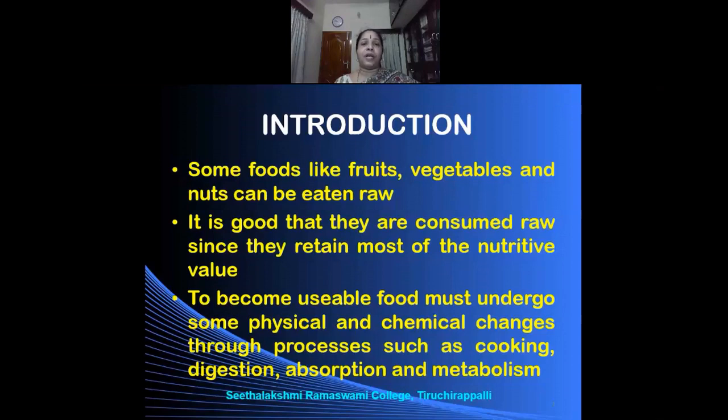They are now absorbed into the bloodstream, and the blood will carry the nutrients to the cells and the tissues where the metabolism will take place. Metabolism is the breakdown of the nutrients that takes place in the cells.